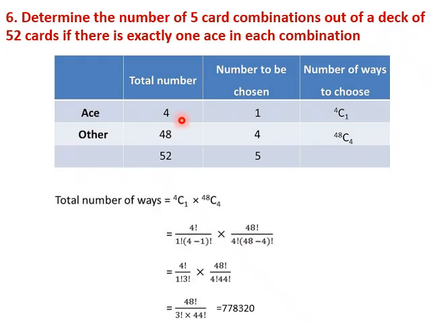So 1 has to be chosen among 4 and the remaining 4 cards to be chosen among 48. So this will be 4C1, this will be 48C4. We have to multiply these two terms to get the total number of ways. So 4C1 is 4 factorial by 1 factorial into 4 minus 1 factorial. This is 48 factorial by 4 factorial, 48 minus 4 factorial. So 4 factorial will get cancelled. 48 into 47 into 46 into 45, 44 factorial will get cancelled. So the final answer will be 778320 combinations.